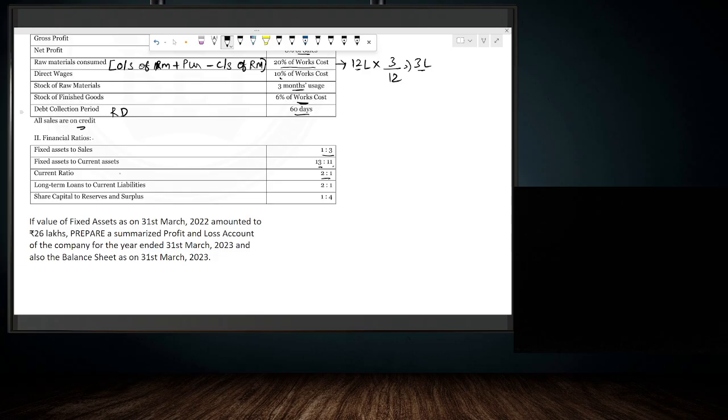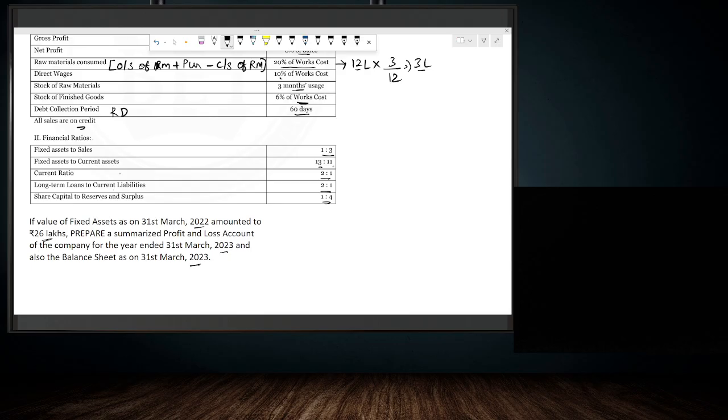Current ratio is 2:1. Long-term loan to current liability 2:1. Share capital to reserves and surpluses 1:4. If value of fixed assets as on 31st March 2022 amounted to 26 lakh, prepare a summarized profit and loss account of the company for the year ended 31st March 2023, and also we have to prepare a balance sheet